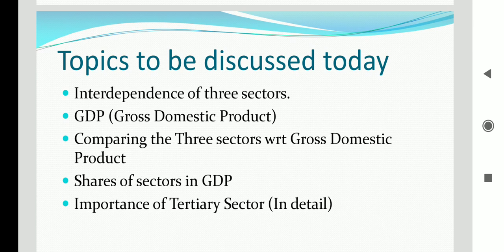Students, if you remember, in our last lecture, I gave you one task which was in your economics books on page number 21. There was a table 2.1 in which interdependence of economic sectors are shown. Hardly some students submitted, so therefore I will continue from that comparison.